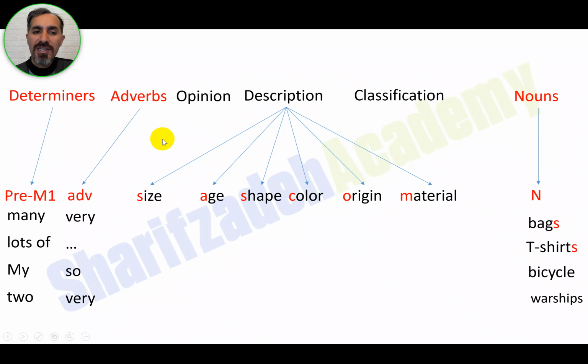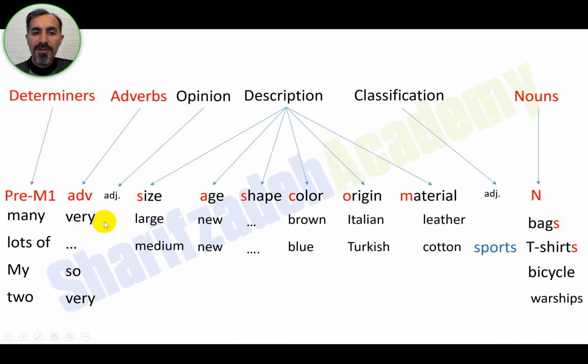If there is an adjective, we can have some adverbs here. It depends on you whether to use adverbs or not, but if there is an adjective, you can use them. Okay, and then we add adjectives here: opinion adjective first, then descriptive adjective, and at the end, classification adjective. As you see here in the example, we have some seats